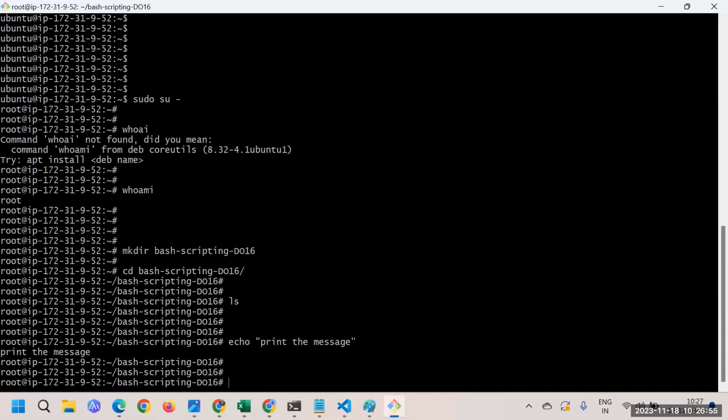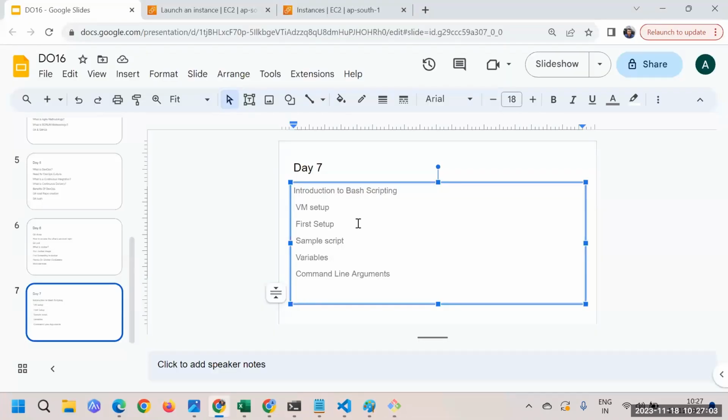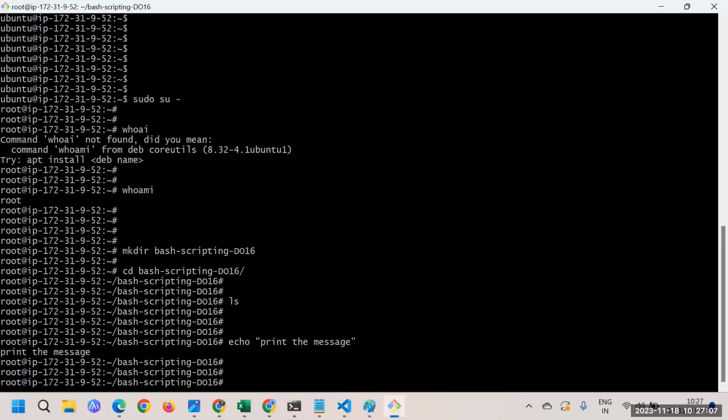So what I'm gonna do now is simply print something, and that's gonna be the very easy script that we will have as the first script. In this sample script, we're going to create and print a very simple message.